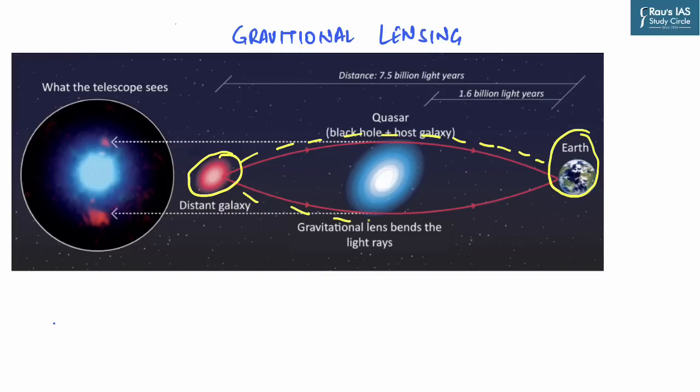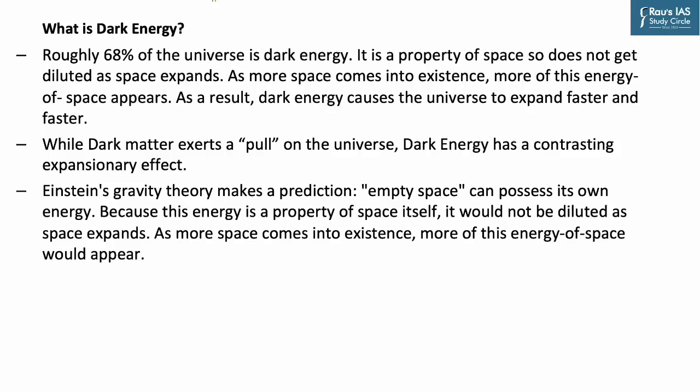Now in the basic study that scientists have done so far, they could identify this kind of light bending, and there is no other body to justify that but the presence of some kind of dark matter. So in this context, the gravitational lensing concept also supports the basic idea of dark matter and the prevalence of dark energy. Now we know that by now you want to know more about what dark energy is.